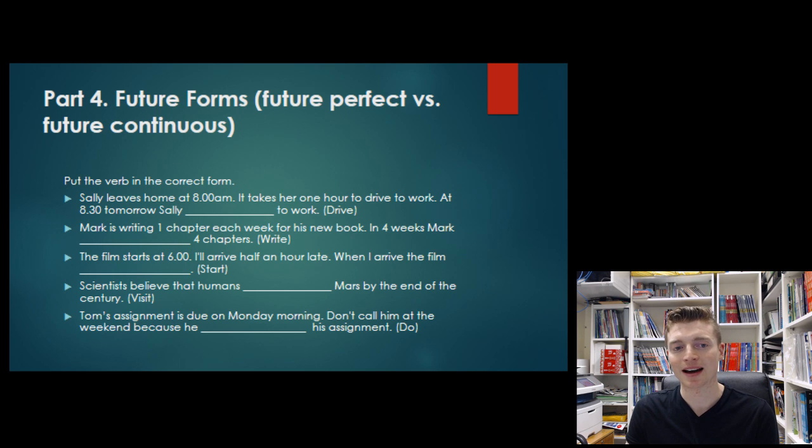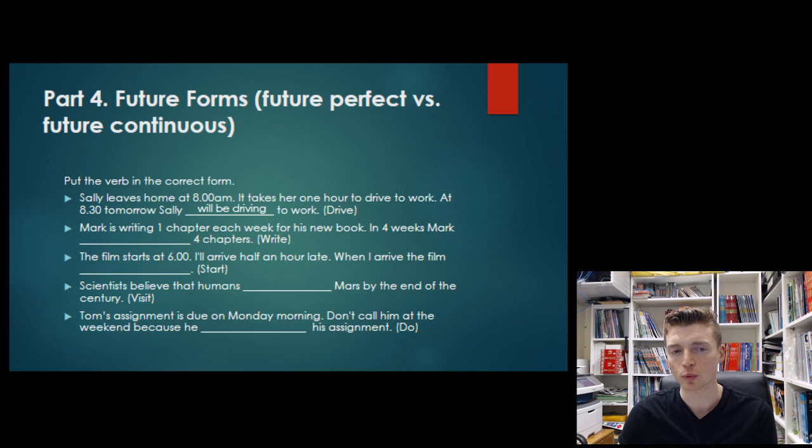Sally leaves home at 8 a.m. It takes her 1 hour to drive to work. At 8:30 tomorrow, Sally to work. So if it takes her an hour to drive to work, then at 8:30 the action of driving will still be happening. It will be in progress. And for an action that will be in progress at a time in the future, we must use our future continuous structure. So hopefully you guys remembered will plus be plus gerund, or the ing form of the verb. So in this case, Sally will be driving to work.